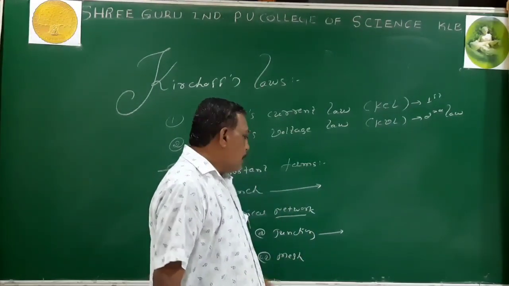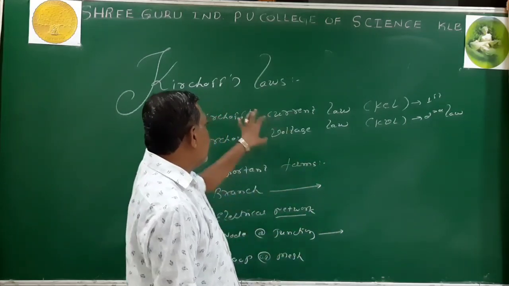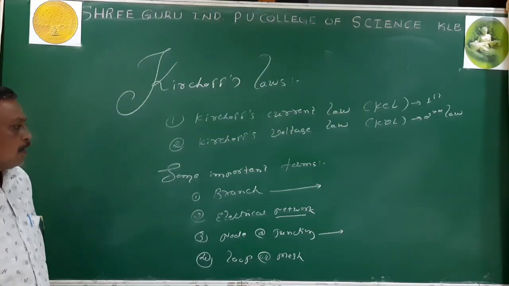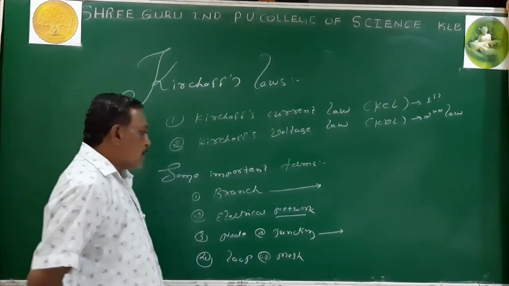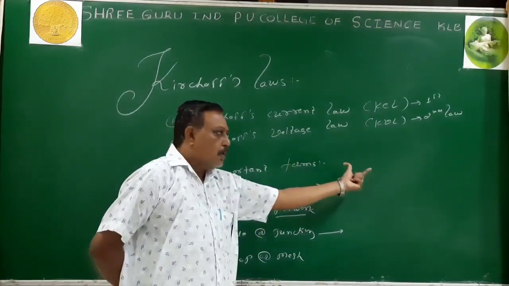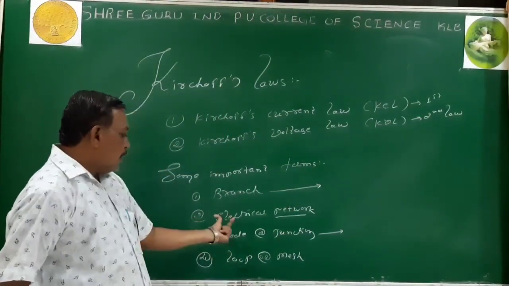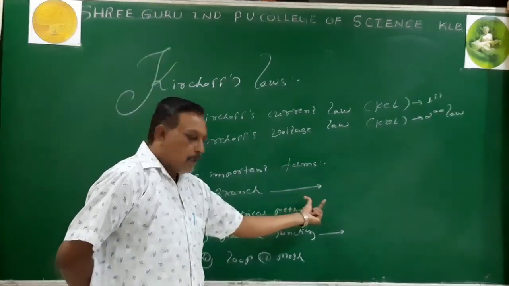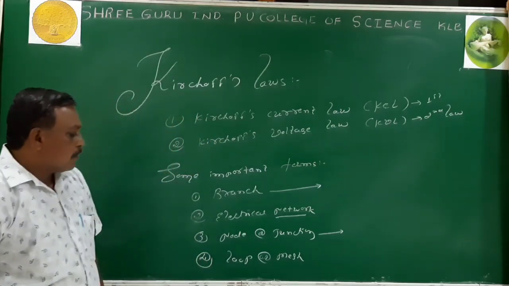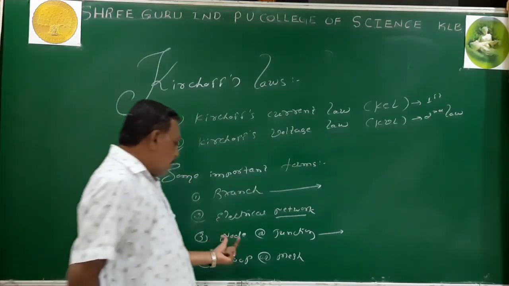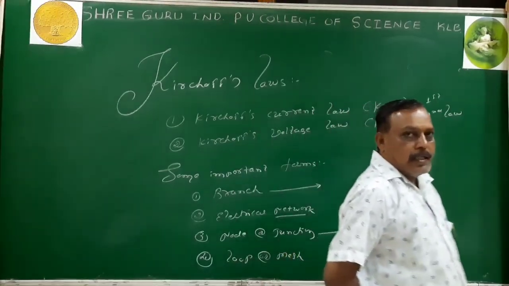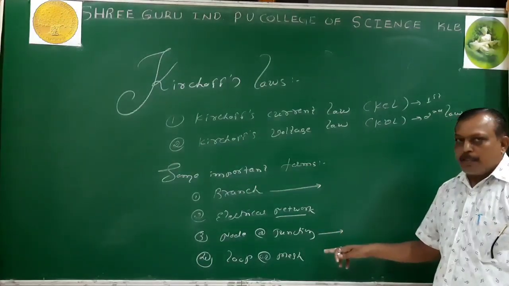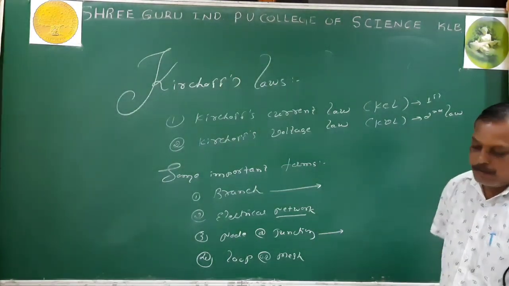Now these are the terms we are frequently using while dealing with Kirchhoff's law. What are those terms? Branch is nothing but circuit elements usually connected in series and provided with the two terminals. The electrical network is where the circuit elements are connected in a complicated manner. Node or junction is where the circuit elements meet at a particular point, and loop or mesh is nothing but a closed path for current.